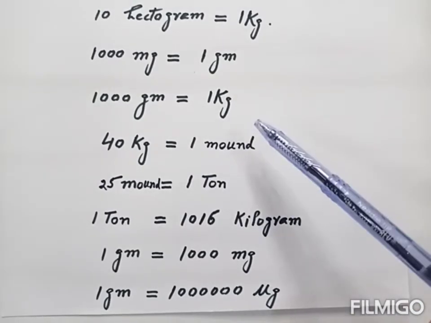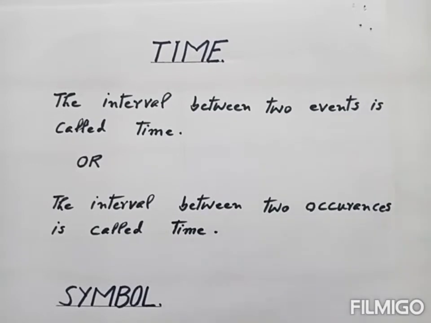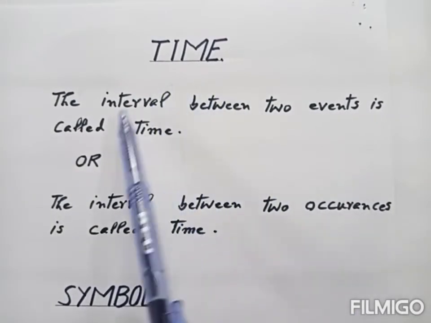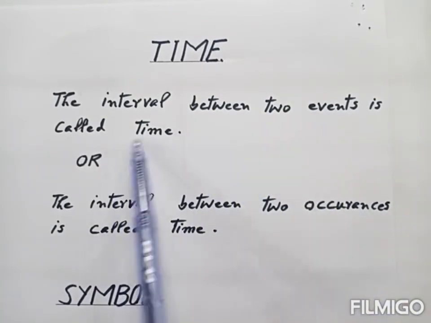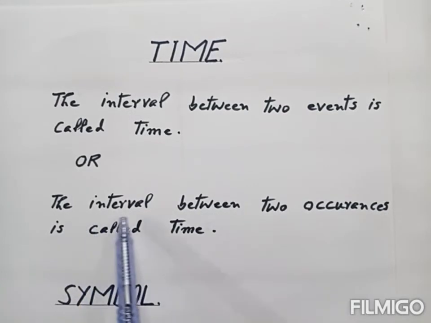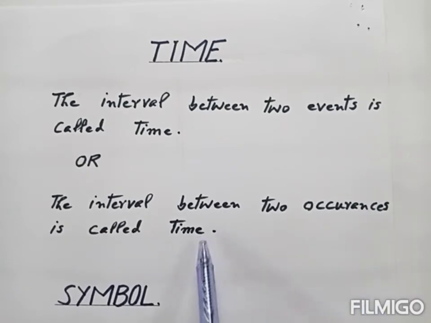So all these are the conversion relations of the mass. Next, we are going to discuss what is time. What is time? The interval between two events is called time. Or the interval between two occurrences is called time.